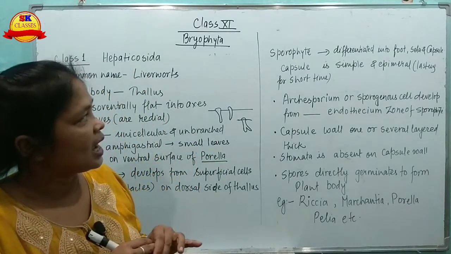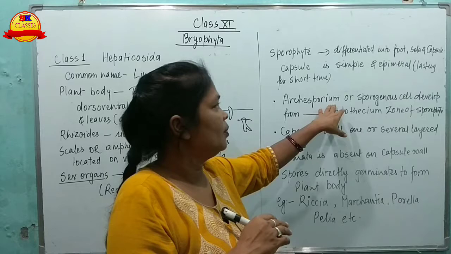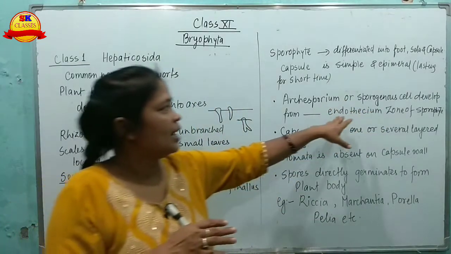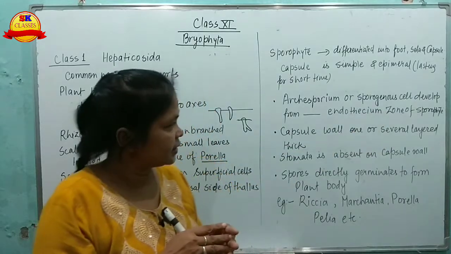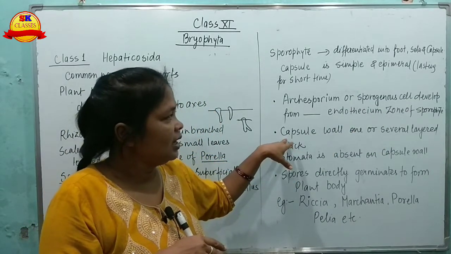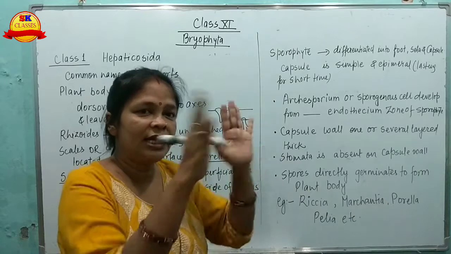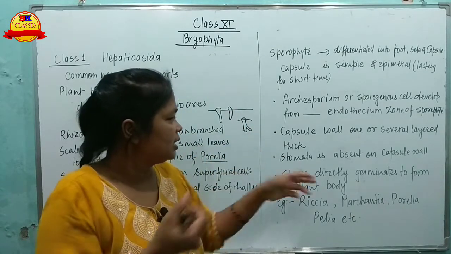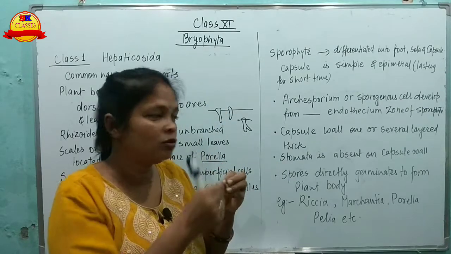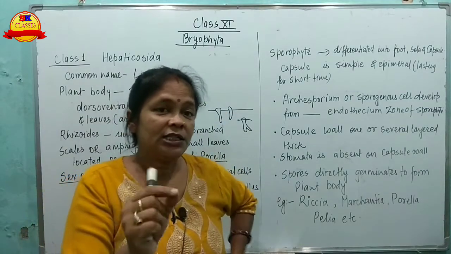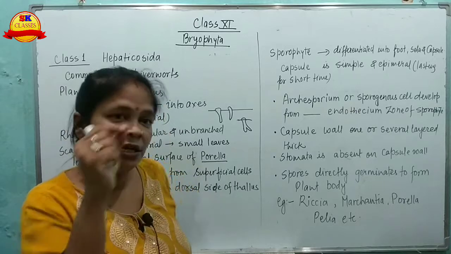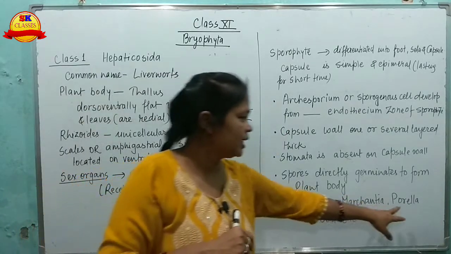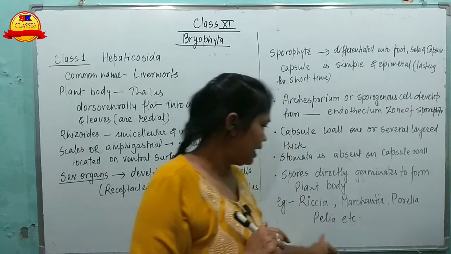Then comes the archesporium or the sporogenous cells, which develop from the endothecium zone of the sporophyte. The capsule wall can be one layer thick or many layers. Stomata are absent on the capsule wall. Spores directly germinate into the thallus, the plant body. Examples of this class are Riccia, Marchantia, Porella and Pellia.